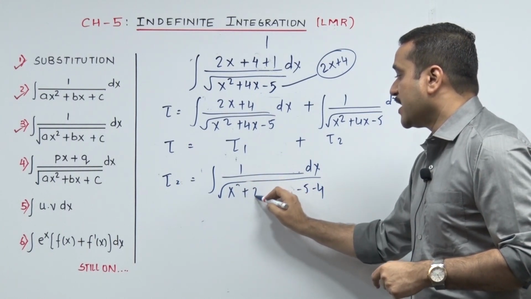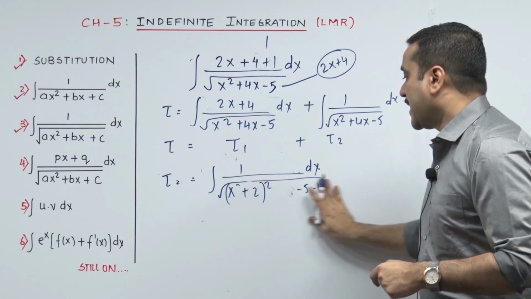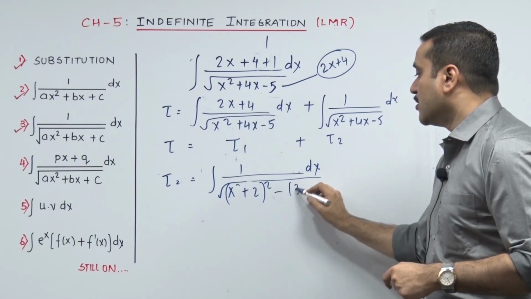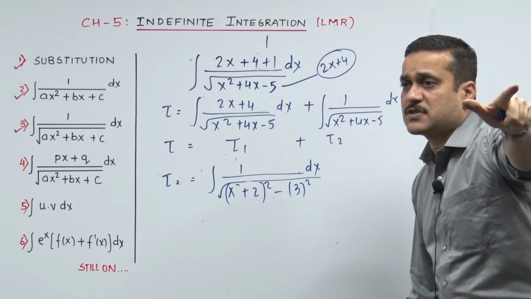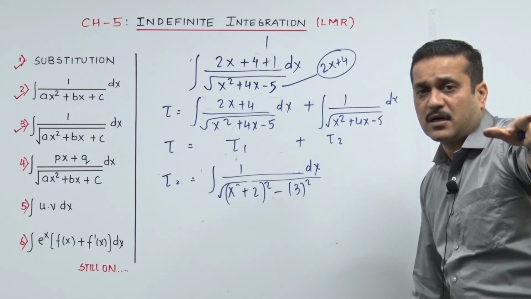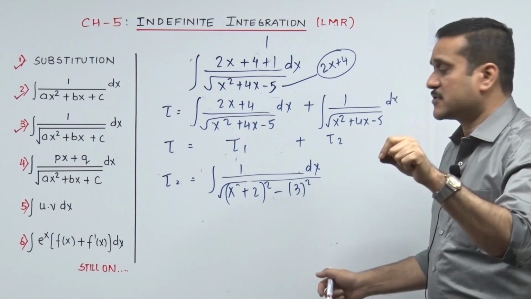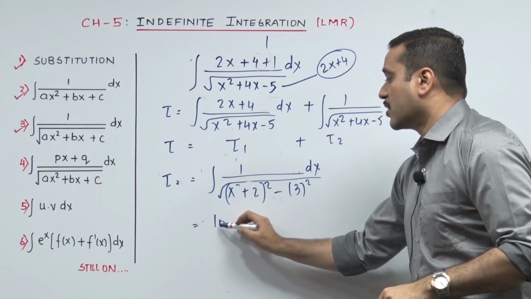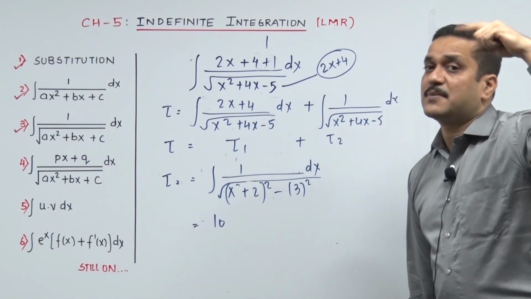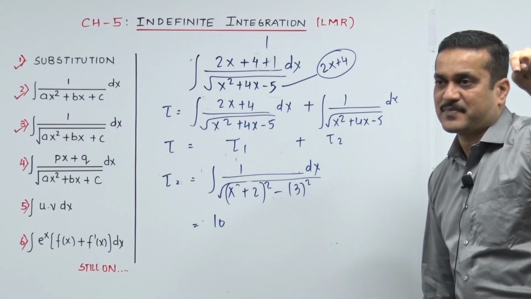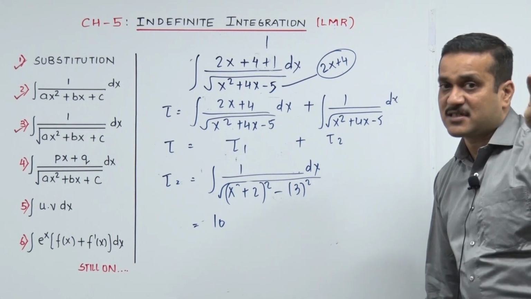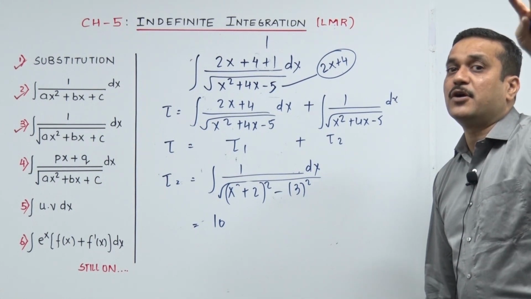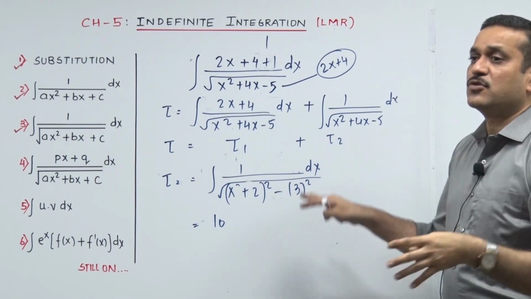Now that gives me a very rich sound of x square minus 9, which I make it 3 the whole square. I punch in 1 upon root of x square minus a square. Oops, it's 1 upon root of x square minus a square. That's going to be log. See, what you punch, according to that the formula will come on the final day. If you punch 1 upon x square minus a square, the formulas are balanced in you. It's going to produce 1 upon 2a log of x minus a upon x plus a. You are going to go terribly wrong.